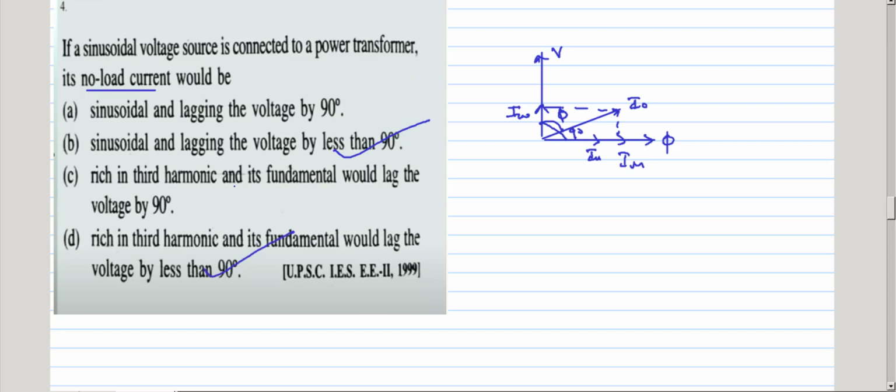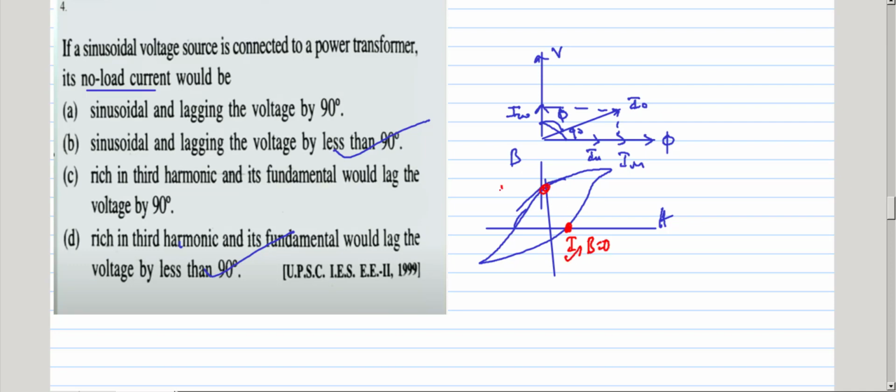Two options. Okay, and you see here it is rich in third harmonic. So this is the BH curve. Actually you have two non-linearities: saturation non-linearity and hysteresis non-linearity. Leave it. Okay, so this is the BH curve. You can clearly see this: here current is there, flux equal to 0. Current is there, flux equal to 0. Here flux is there, current equal to 0. Here current is proportional to flux, flux is proportional to current.